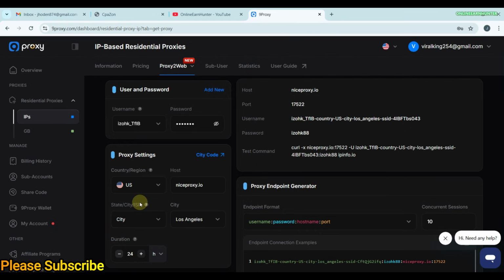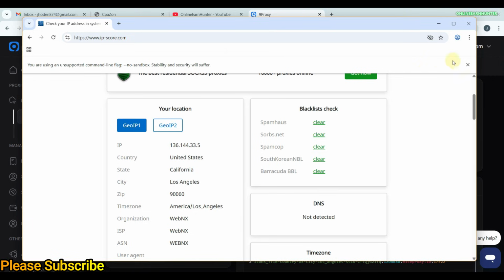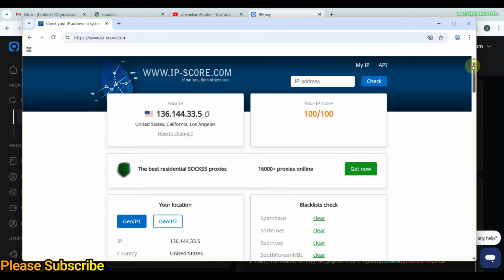But this one, for demonstration, that's why I just used the city there, in case anybody might be curious why I decided to use the city. My best option is to use the ISP. Always pick the best ISP and choose the particular one you need, and you'll be given the best location